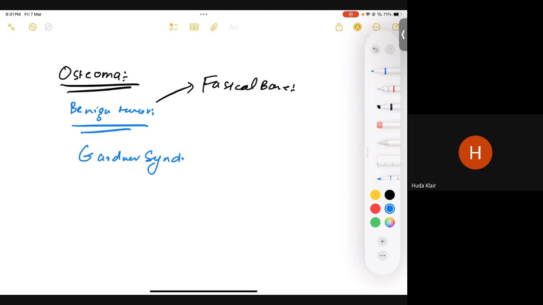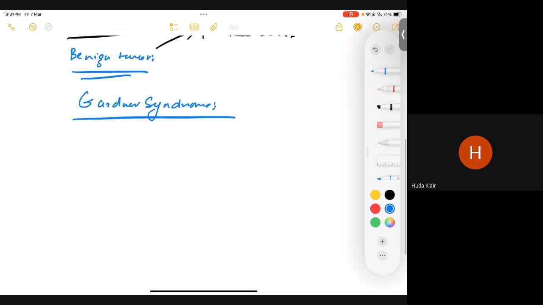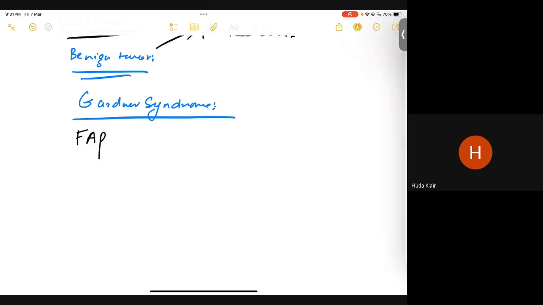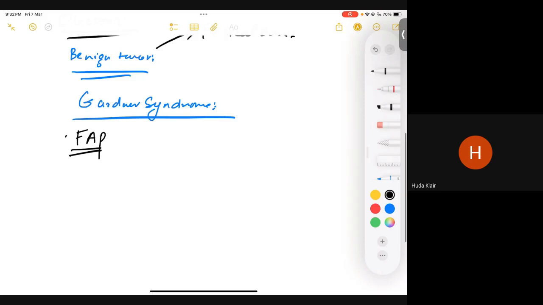So in Gardner syndrome, basically it's a topic of GIT, but let me just give you some of the features which you are going to see. First of all, we are going to have FAP, that is familial adenomatous polyposis. That is a lot of polyps within your colon, or in your GIT, right? Like thousands of polyps. In Gardner syndrome, what is the second thing?